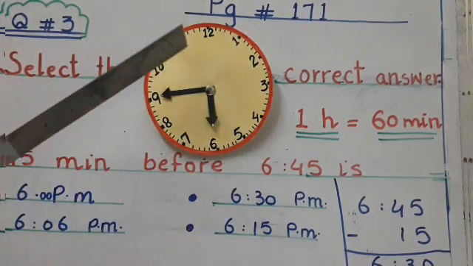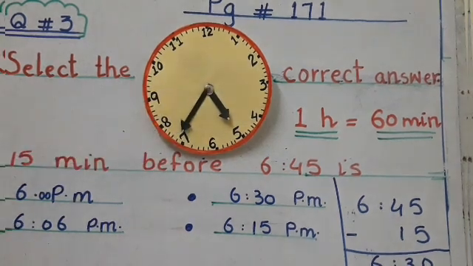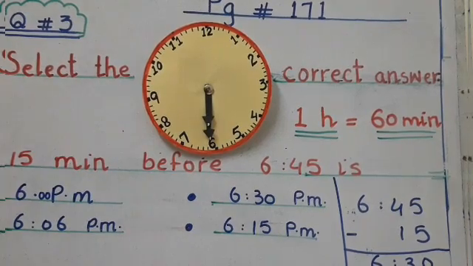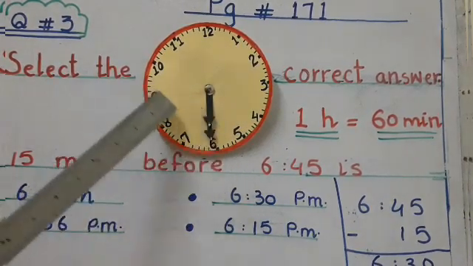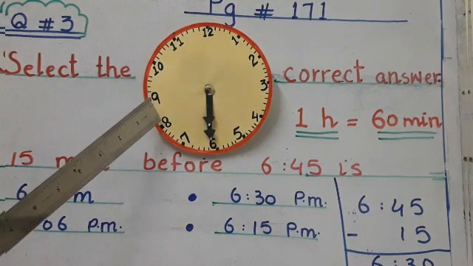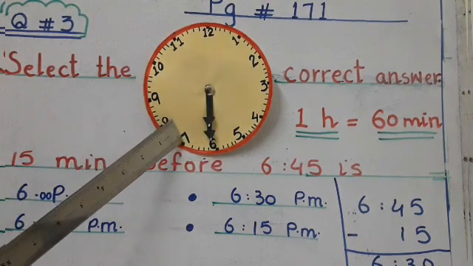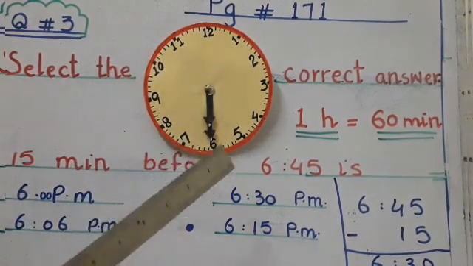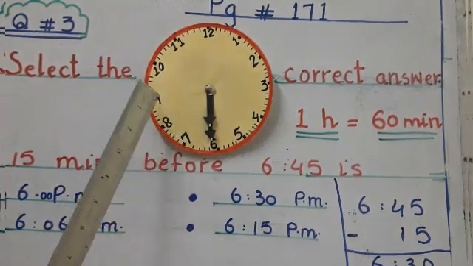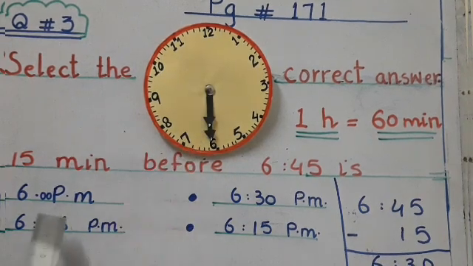So it means the time will be 6:30. You know that there are 5 divisions between two numbers, so 5, 10 and 15. So you take your minute hand back 15 minutes, and you have the time 6:30 p.m.